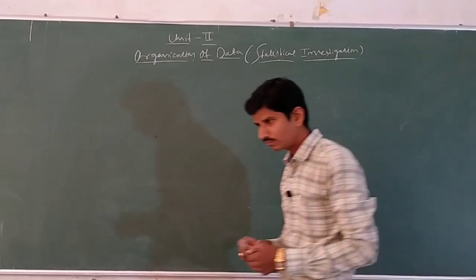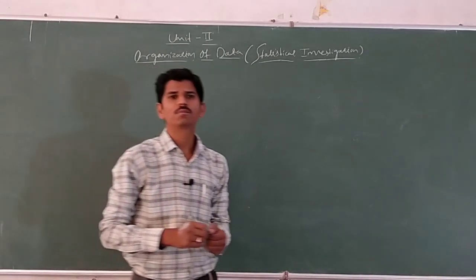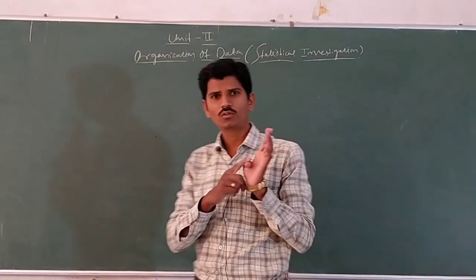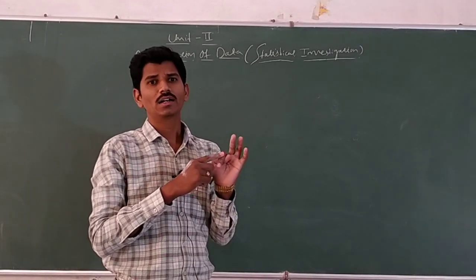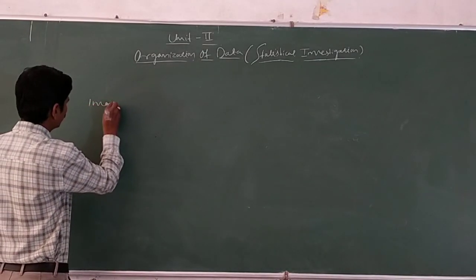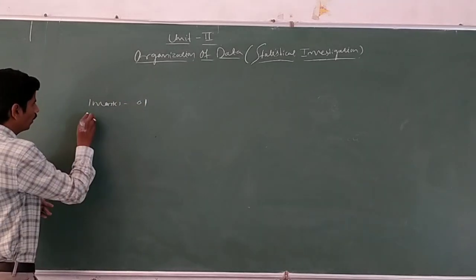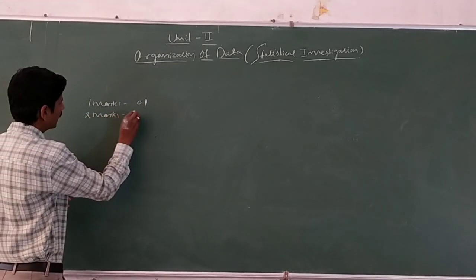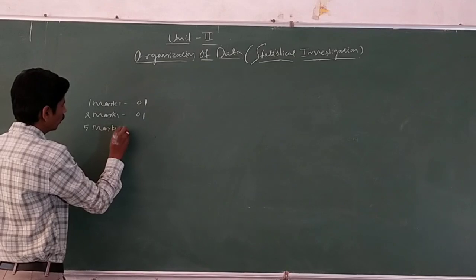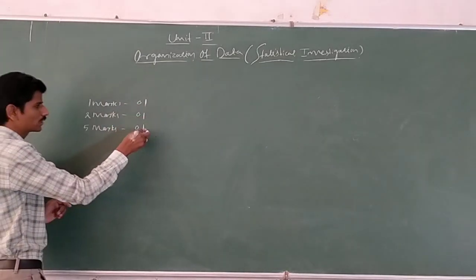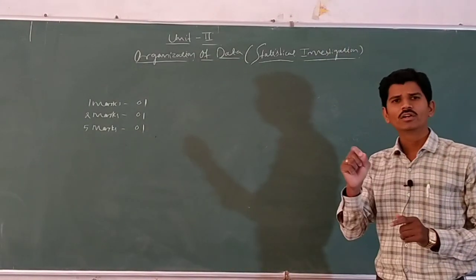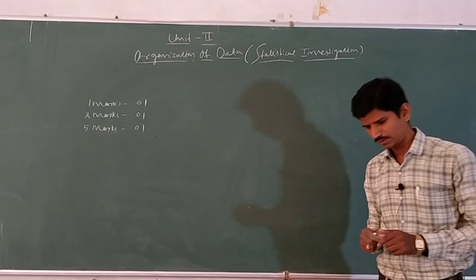Here the weightage is 8 marks. For organization of data, they are asking 1 question of 1 mark, 1 question of 2 marks, and 1 question of 5 marks. 1 plus 2 is 3, 3 plus 5 is 8. The total weightage is 8 marks. It is the very smallest chapter in your syllabus.